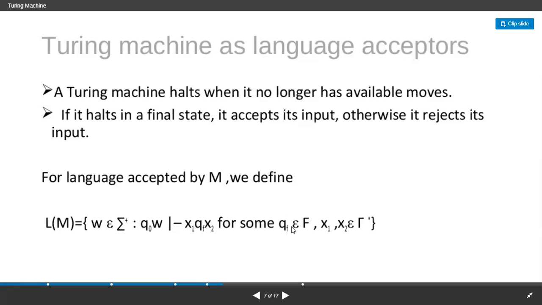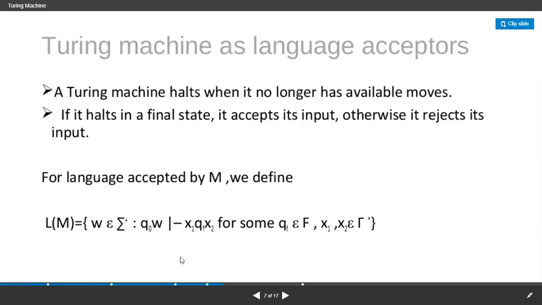So for some QF where it belongs to F, where x1 and x2 belong to tau. Tau is nothing but the input tape alphabet, right? Input tape symbol. So this is the way of defining the language that was accepted.